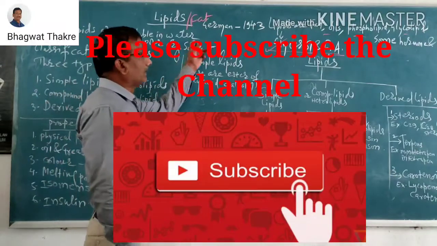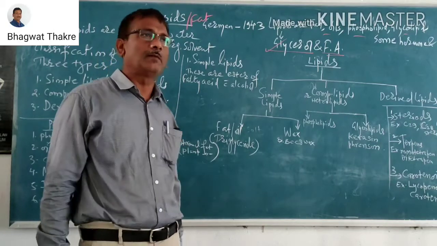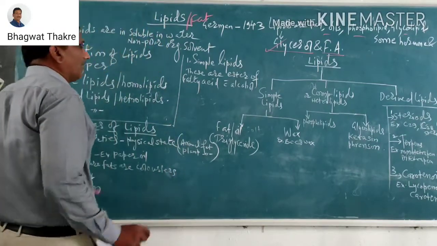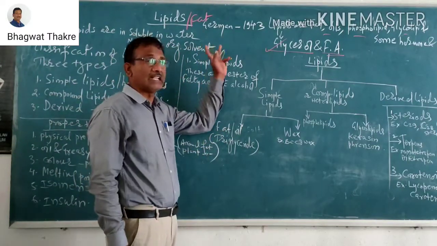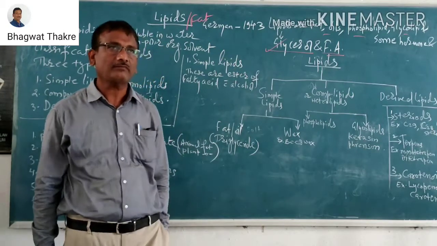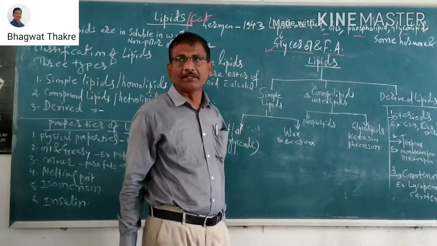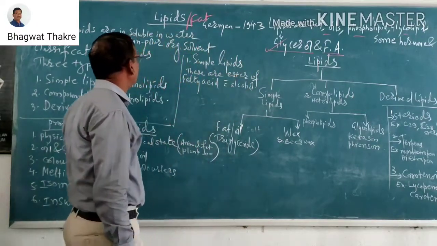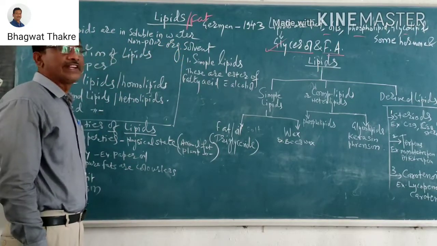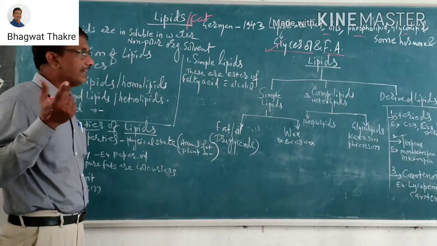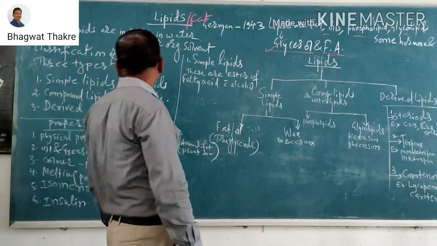And what is the difference between the plant lipids and animal lipids? How do we differentiate these characteristics? Majority of the animal lipids are solid, and plant lipids are majority liquid. But both are insoluble in water and soluble in non-polar organic solvents. So lipids are known as the energetic components.